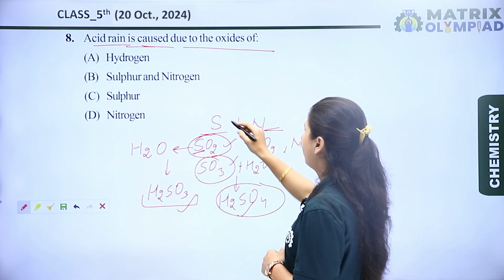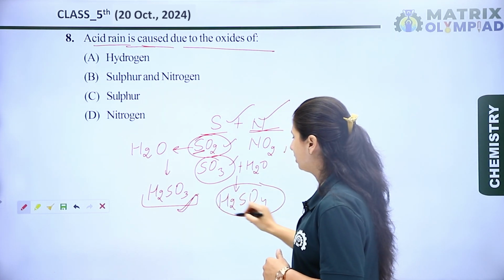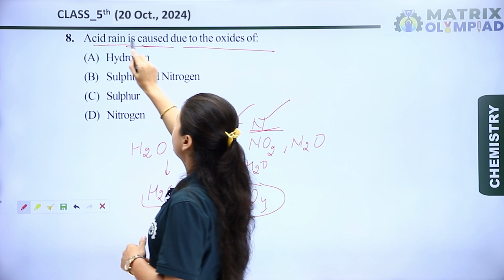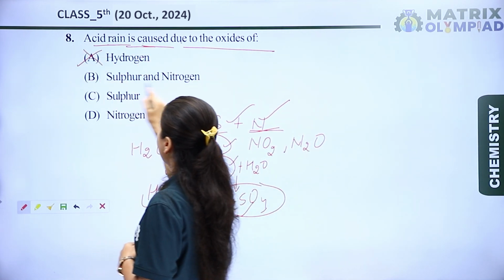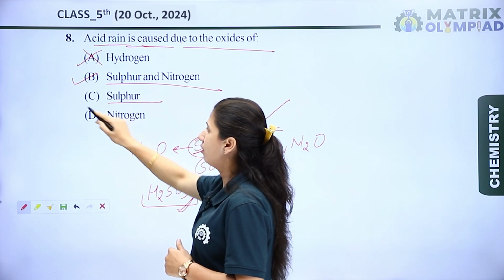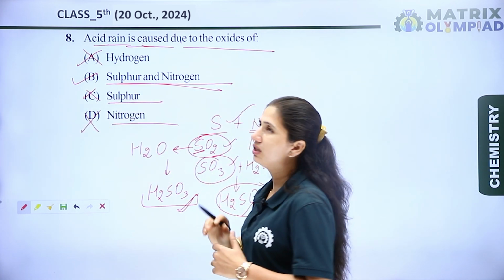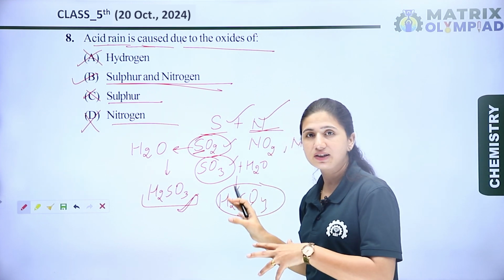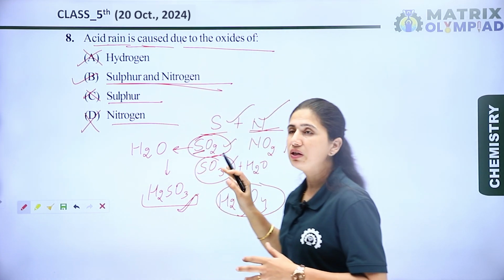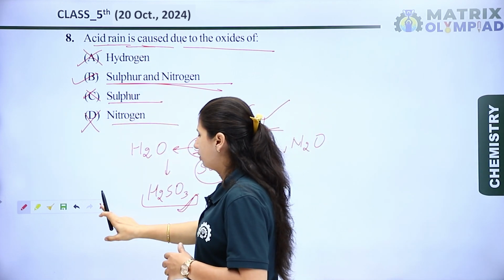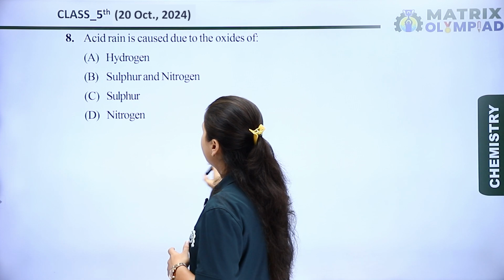So the sulfur and nitrogen oxides are harmful for us because they create different acids. So the question is, acid rain is caused due to the oxides of hydrogen? No. Sulfur and nitrogen? Yes. Only sulfur? No. Only nitrogen? No. So the oxides of sulfur and nitrogen are basically acidic in nature. These are the main sources of acid rain. So option B is the right option for this question. Now let's see the next question.